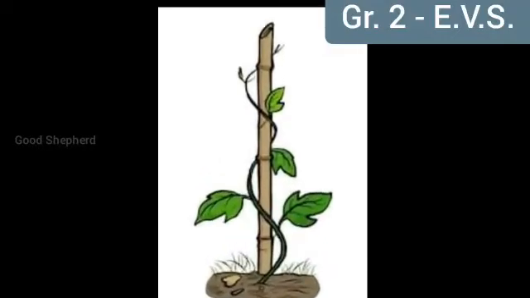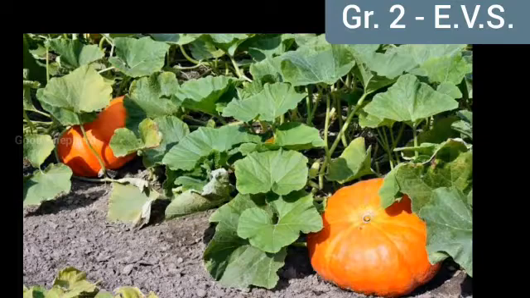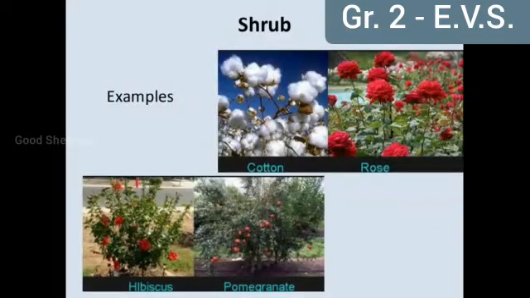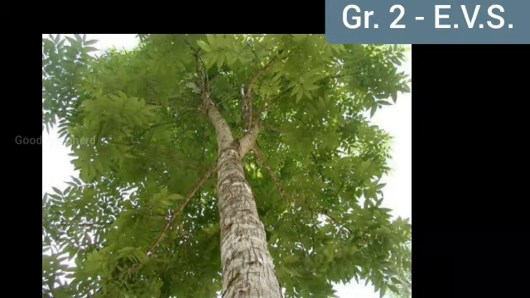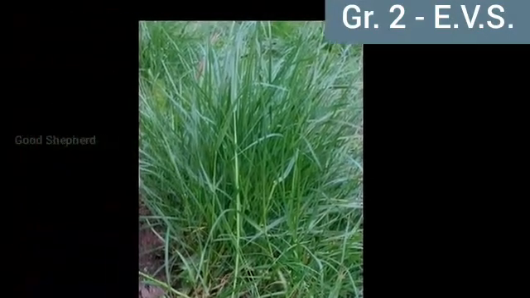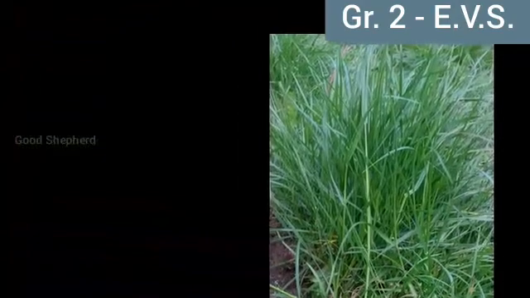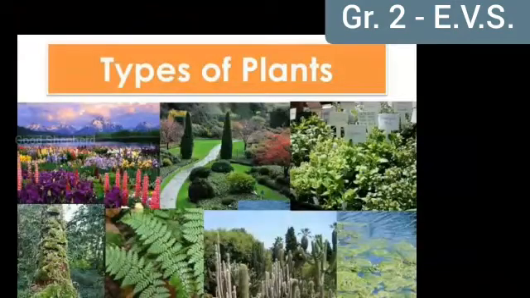They are climbers, creepers, herbs, shrubs, trees and grasses. On what basis did you sort them into these groups? The stems in all the groups are different.